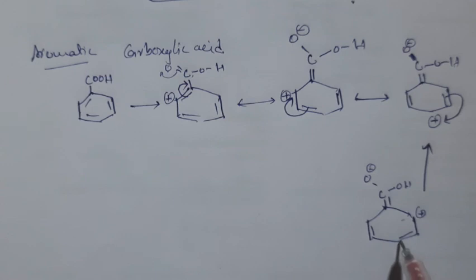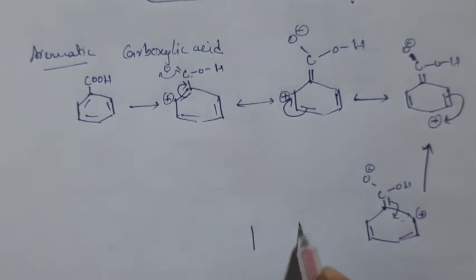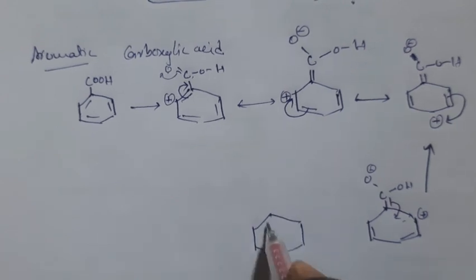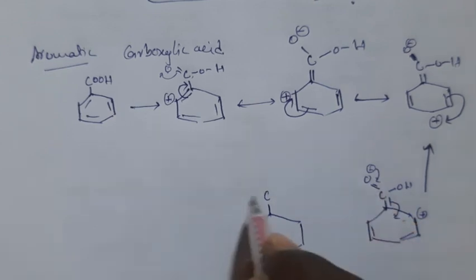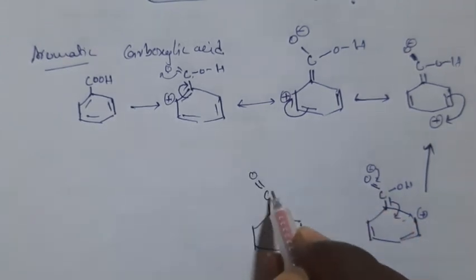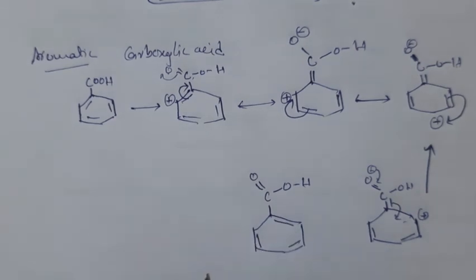To remove this plus charge, this bond will come here, and this minus charge will come here. So what happens here: double bond O, single bond OH, and one bond here, here, and here. So this is a resonance structure of carboxylic acid.